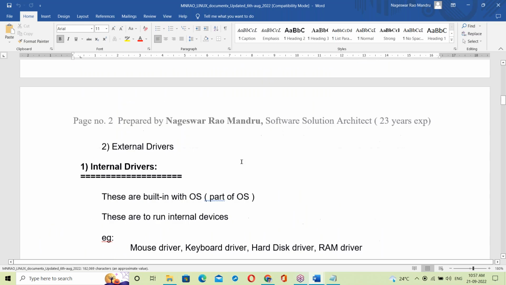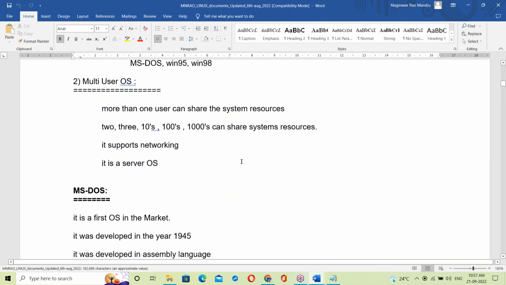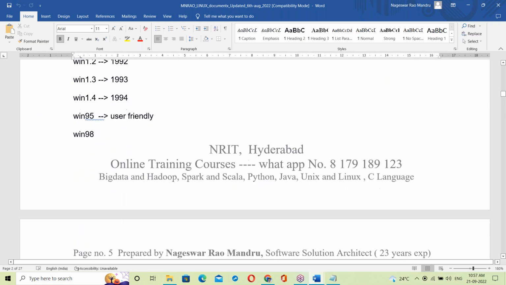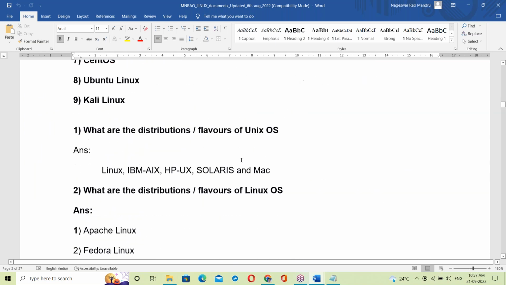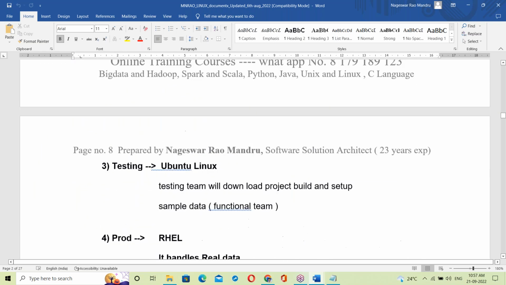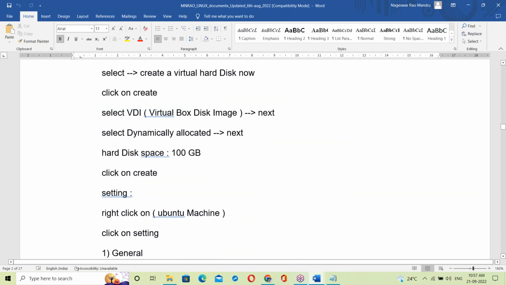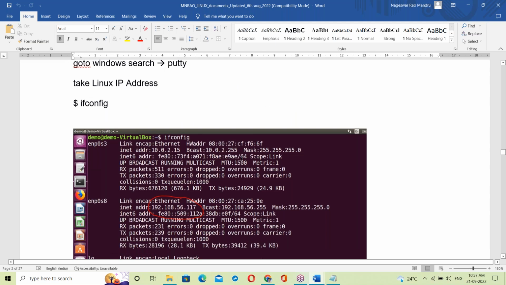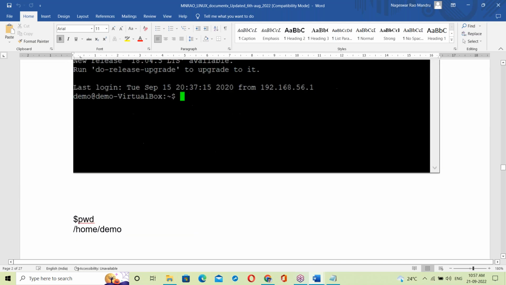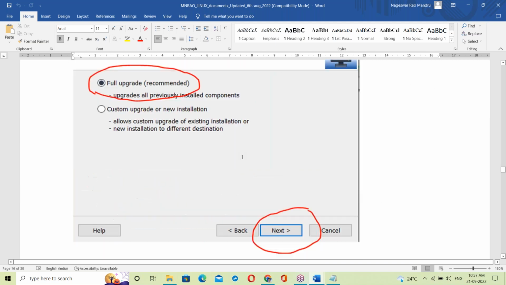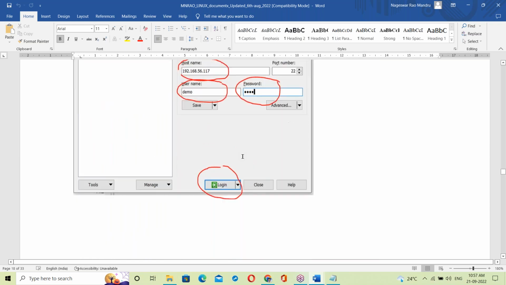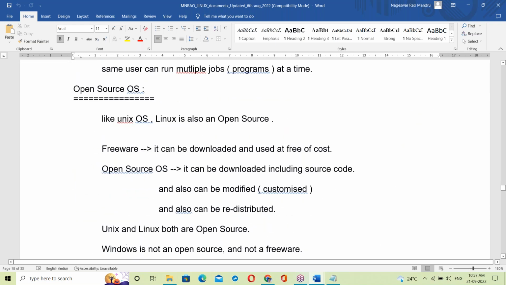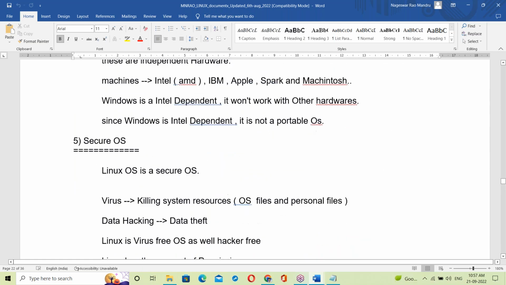This is a Linux document; sometimes I'm taking Linux classes also. In the OS architecture you find the kernel topic.